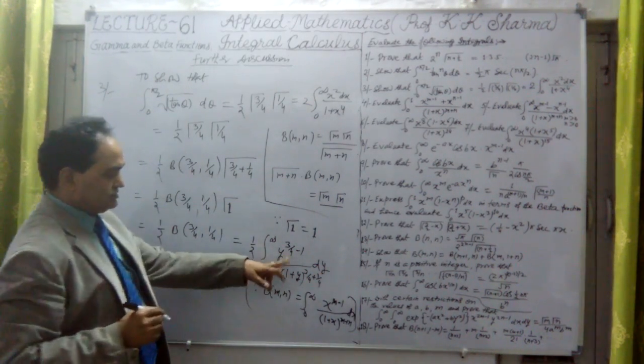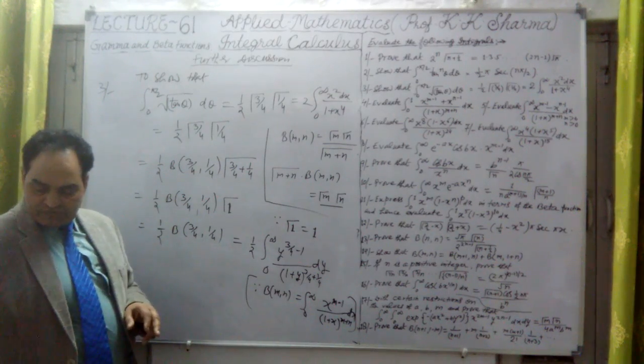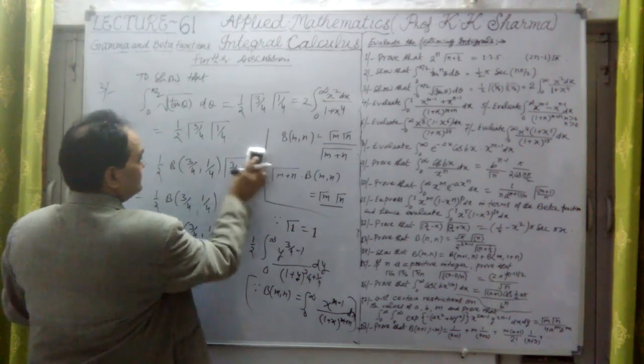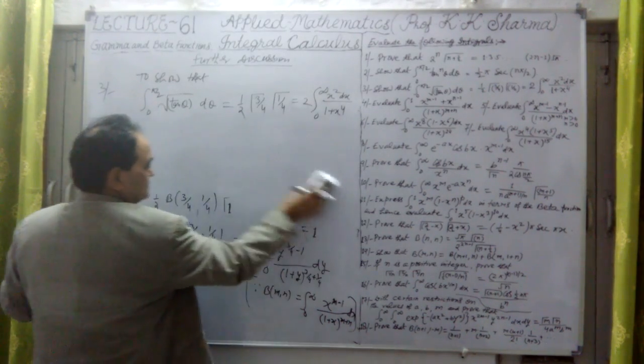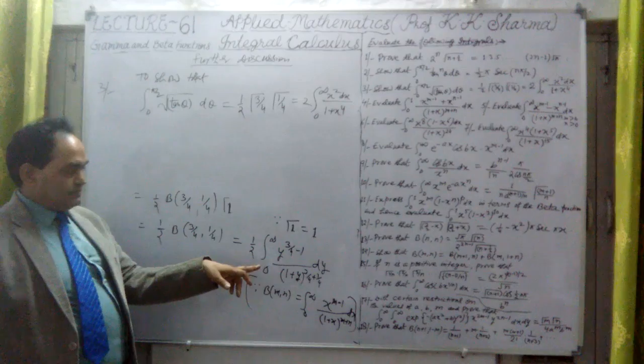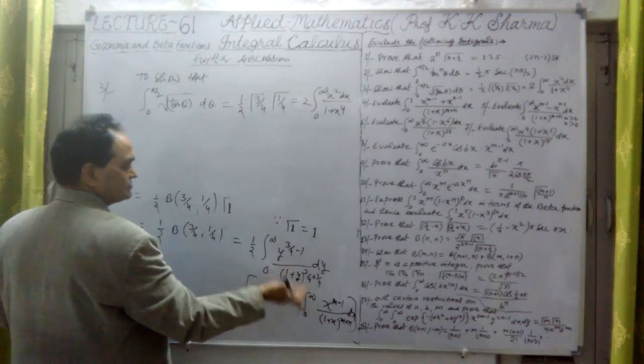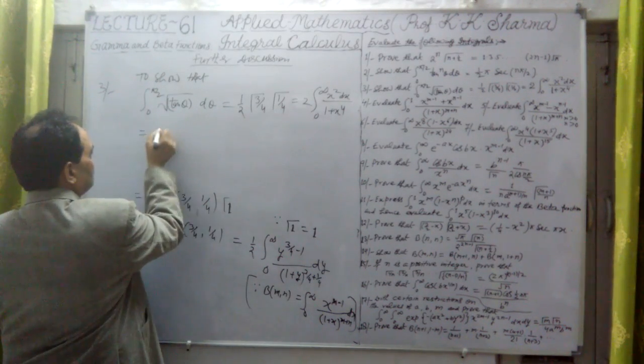So let me carry this further. We have obtained here this result. Let me take y here, we could take x, no problem, any variable can be taken.